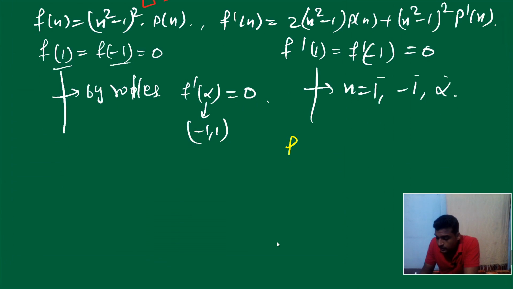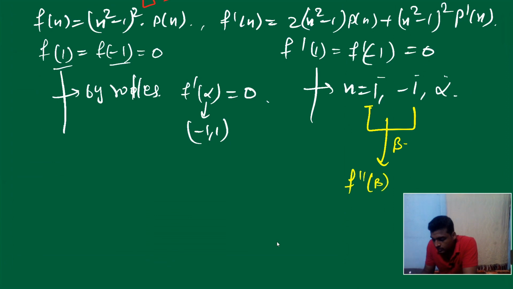So now see, f dash has 3 roots, right? So f double dash x. Okay, now see, f dash of 1 is 0, f dash of minus 1 is 0, right? So there must be a beta for which f double dash x, beta is equal to 0, where beta belongs to minus 1 to 1. Again, f dash of minus 1 is 0, alpha is 0. It means there must be a gamma for which f double dash of gamma is equal to 0.